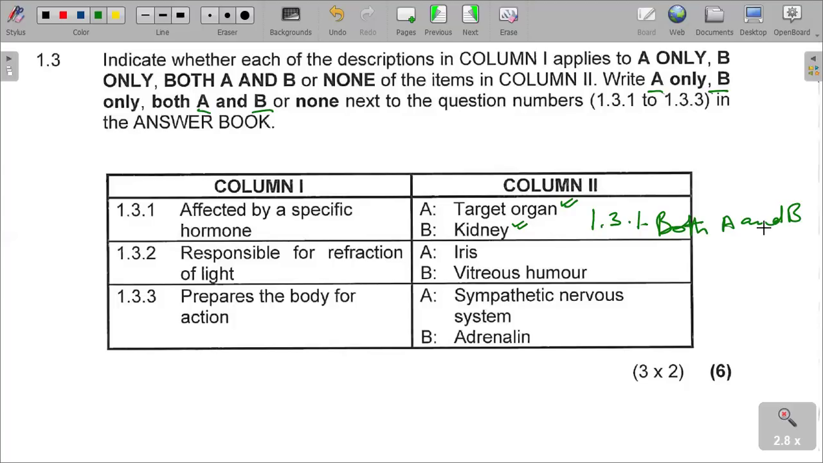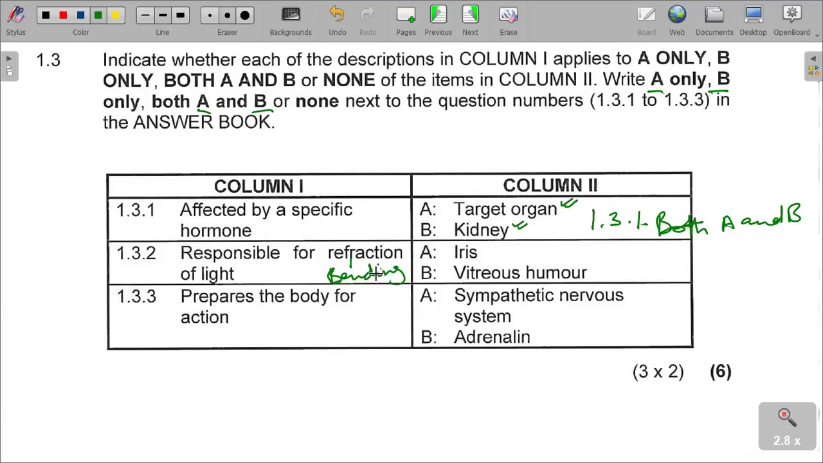Then, responsible for reflection of light. What is responsible for reflection of light? We are talking about bending of the light rays, that is refraction. It also depends on the amount of light entering the eye, and other factors, but refraction is the bending of light rays to ensure that the image is well captured. So which one is responsible for that?